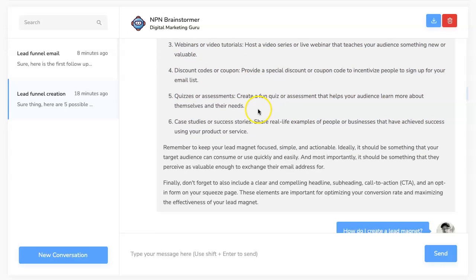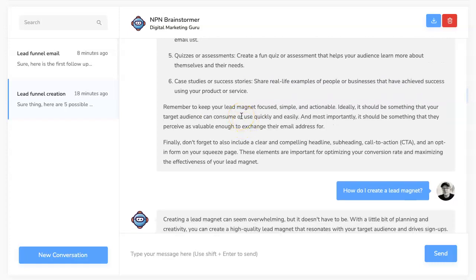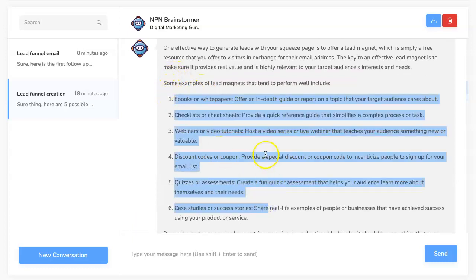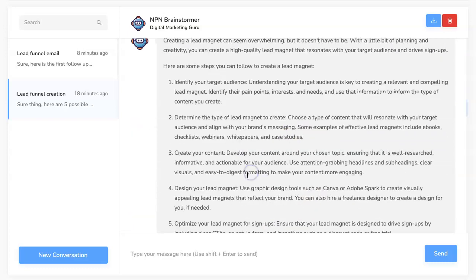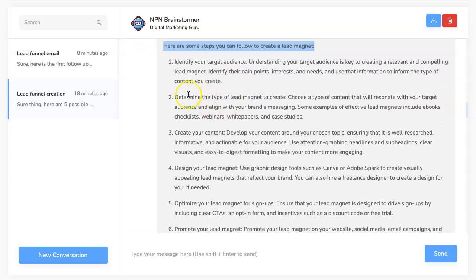create this. Okay, now what I decided to do next was, well, how do I create a lead magnet, right? I know I need to create something like this to entice people to opt in. So I said, how do I create a lead magnet? Fairly general question. So it says, with a little bit of planning and creativity, you can create a high-quality lead magnet that resonates with your target audience and drives signups. And here are some steps you can follow to create a lead magnet. All right, and it gives me some steps.